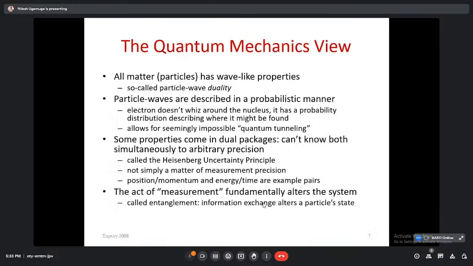So friends, if we look in detail at the quantum mechanics view, as we know, every matter, or we call it a particle, has wave-like properties, and that is why we call it particle-wave duality. Earlier we thought that if we throw a particle or a ball, there would be no association of any waves. But quantum mechanics proves that if there is a particle, then there is a wave. If there is a wave, then there is a particle, and that is what we call duality.